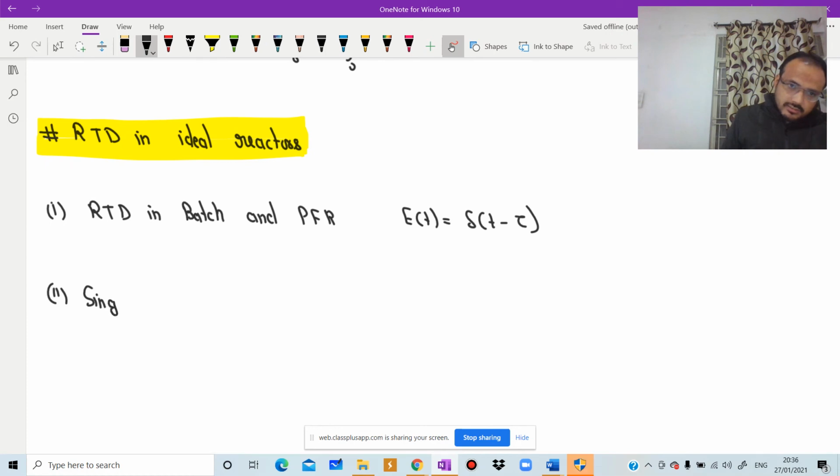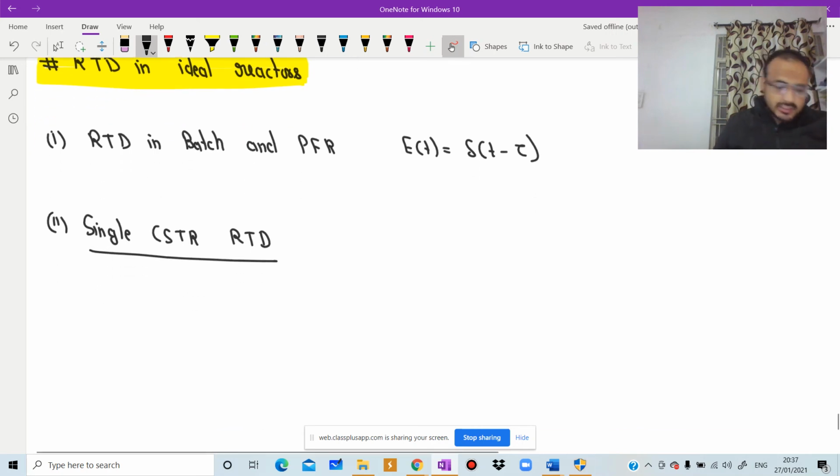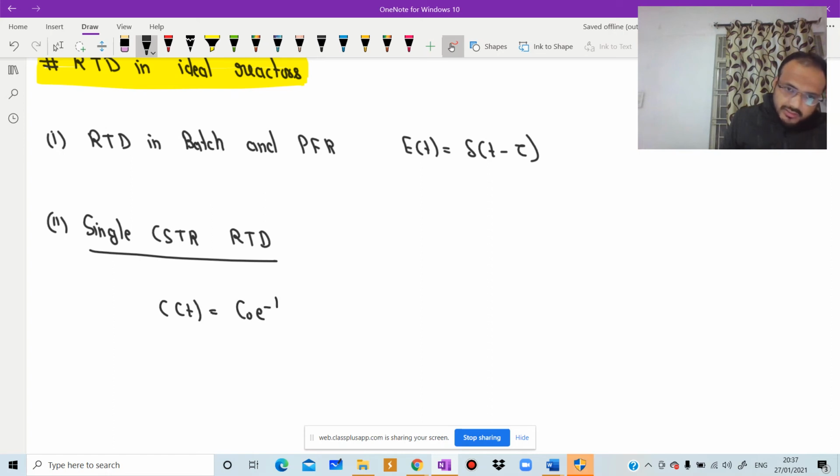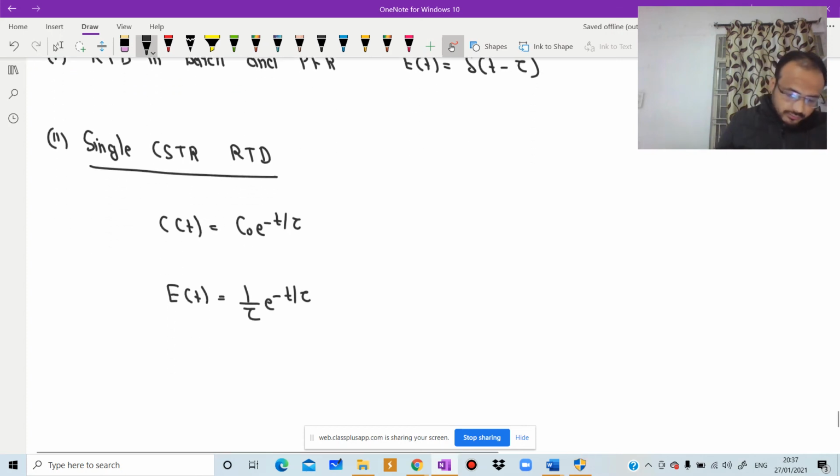Single CSTR RTD. So we know that the concentration of tracer, they already asked a question from this concept. The concentration of the tracer at any time t in the effluent is given by C is equal to C naught e to the power minus t by tau. And here E of t is equal to 1 by tau e to the power minus t by tau.